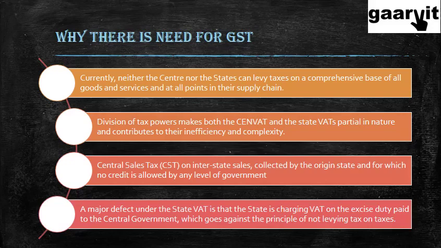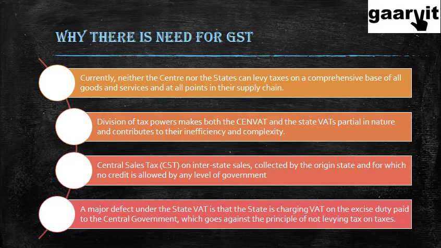Similarly, whenever there is a value added tax, like I told you, there is a credit for the tax that you have already paid. In the previous example, the bread roll guy was paying rupees 15 as tax, but he gets 10 rupees back, and effectively he has to pay only rupees 5. But there is no such credit allowed on the central sales tax or interstate sales. This is not taken into account while calculating your value-added tax, which is in a way a very big flaw. So, this is the third point.